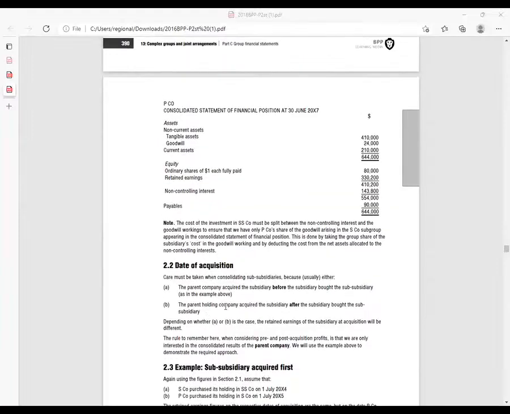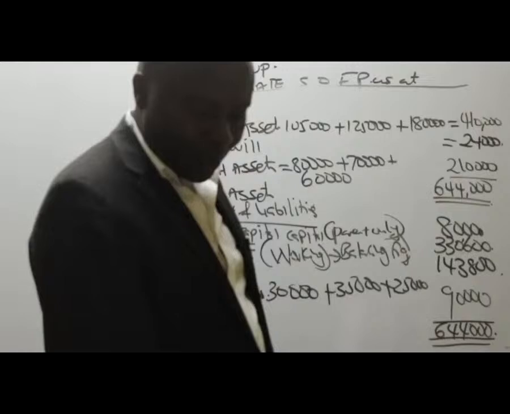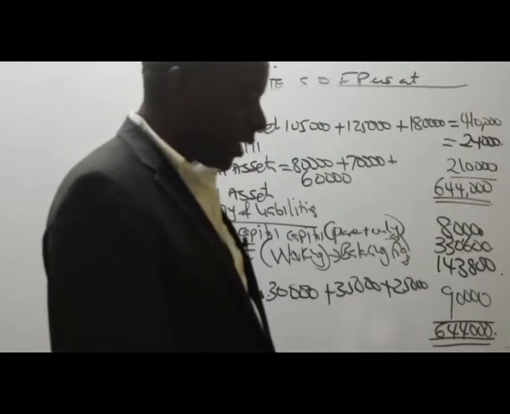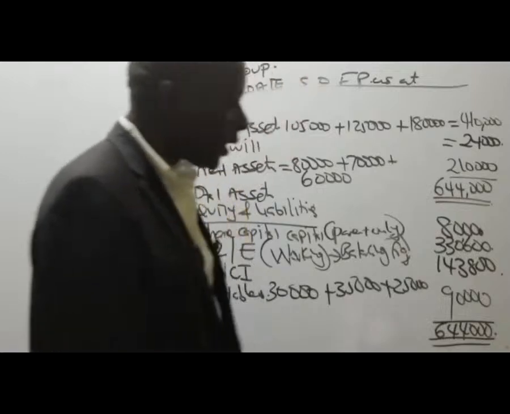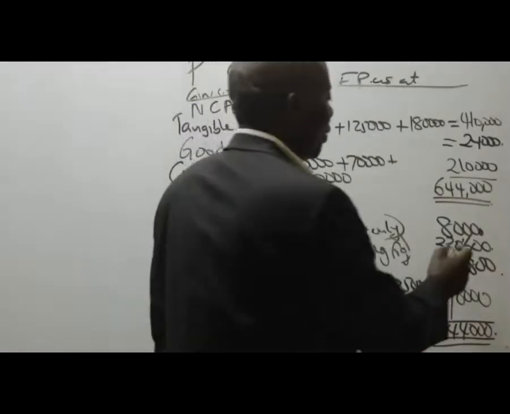Is it 330,600 or 330,200? Because I can see here, retained earnings should be 330,200. Is there somewhere we have missed something? I doubt. Yes, it's 330,200. Sorry for that. So this should be 330,200.